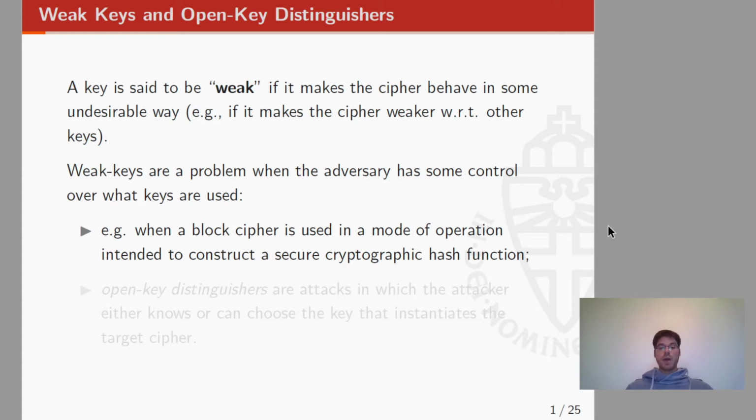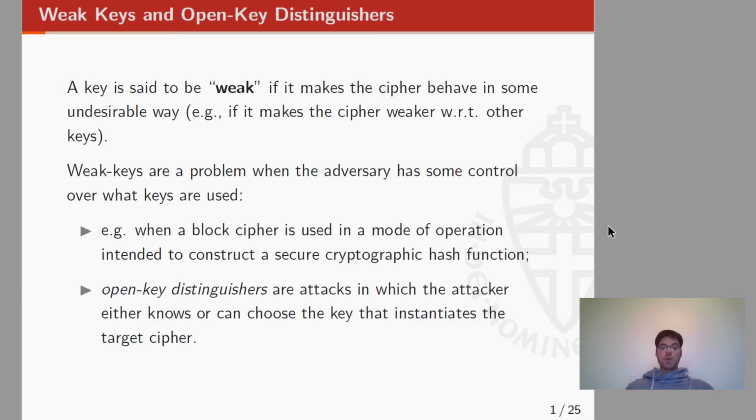Just to give an example, if a block cipher is used in a mode of operation intended to construct a secure hash function, for example using the Davies-Meyer construction, then obviously there is no secret key material, so the adversary either knows the key or it can even choose the key that instantiates the cipher.